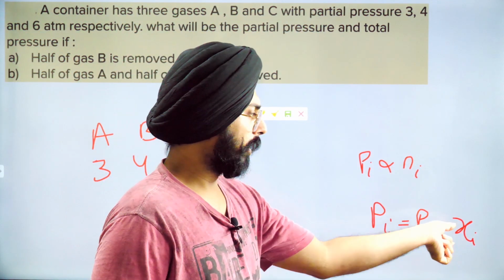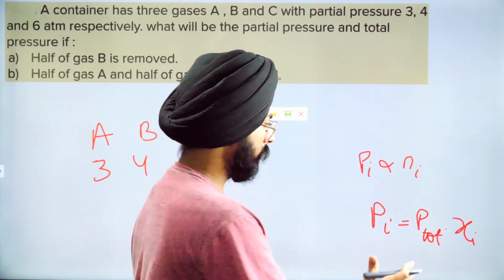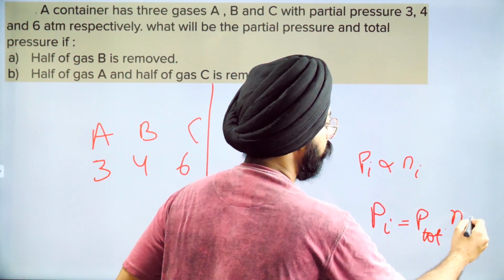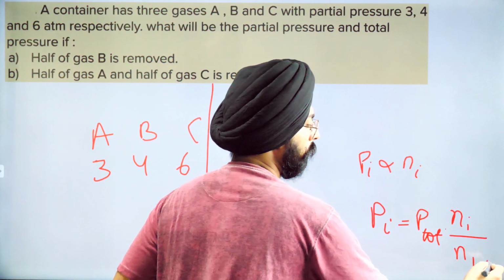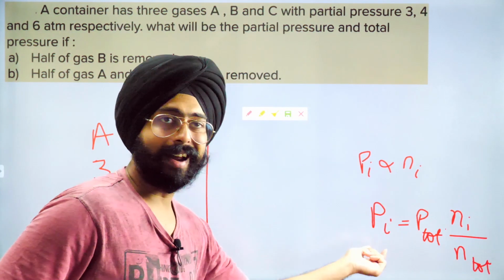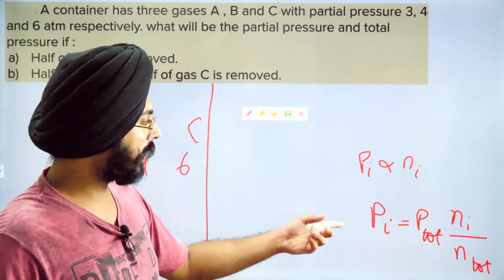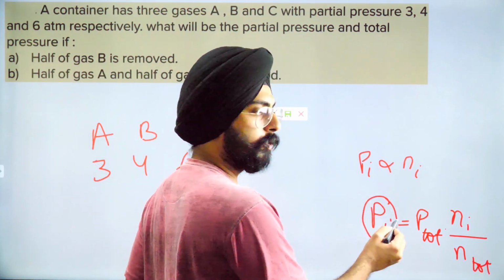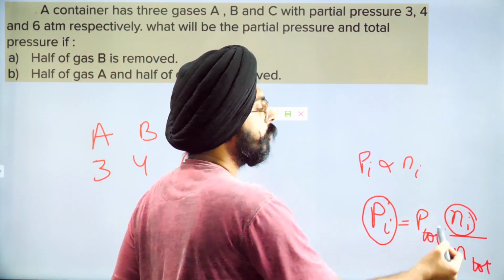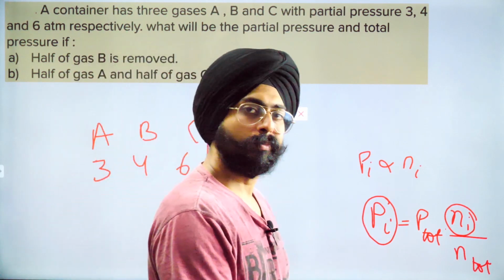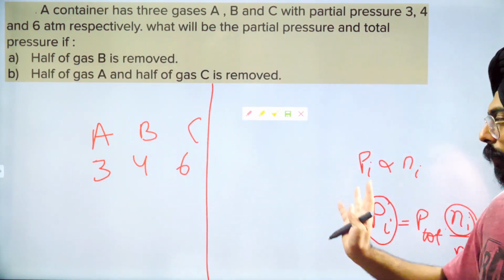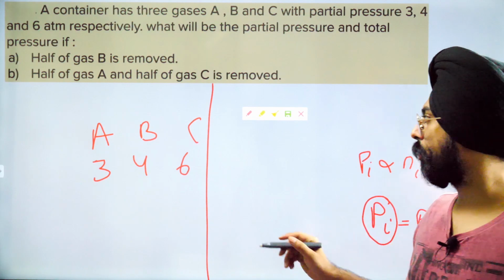P total into moles of I upon moles total. Moles of I divided by total number of moles. Yeah, that is also one corollary that we can draw from Dalton's law of partial pressures.